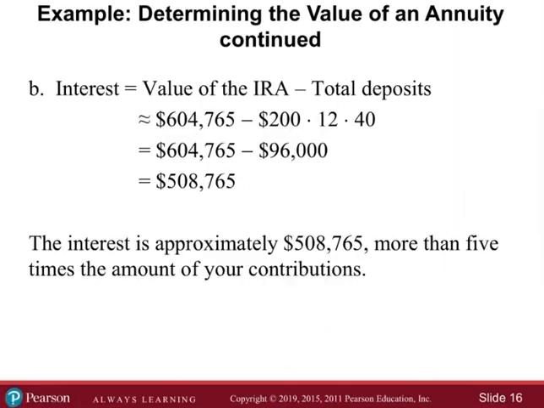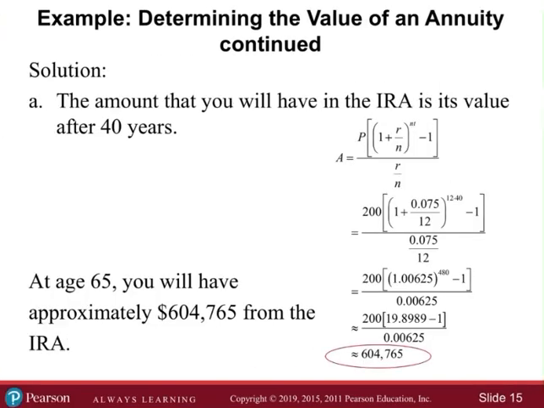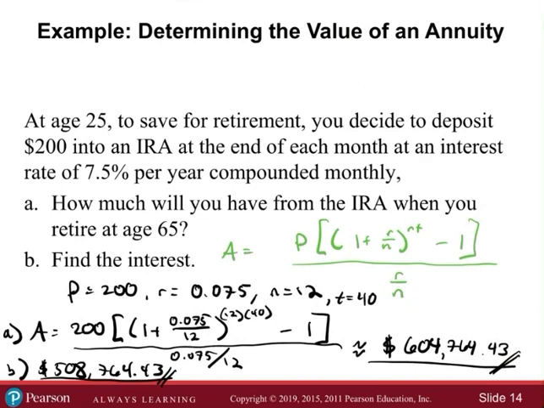And then 508,000. More than 5 times the amount of your contributions. Man, that's pretty good though. I was like, wait a minute, maybe I need to go look and see if I can find me an IRA. I feel like $200 a month is doable. And if I did that for 40 years, I mean, this is about that time.